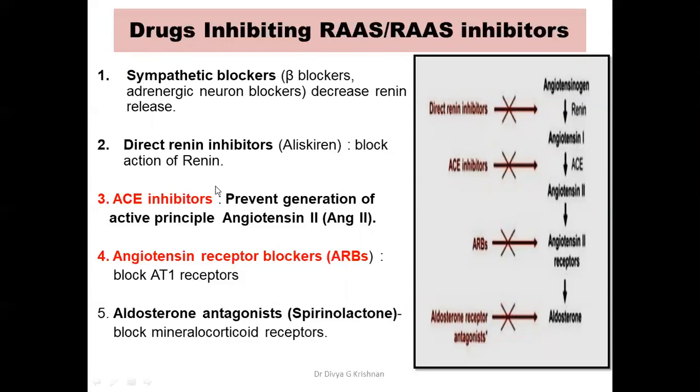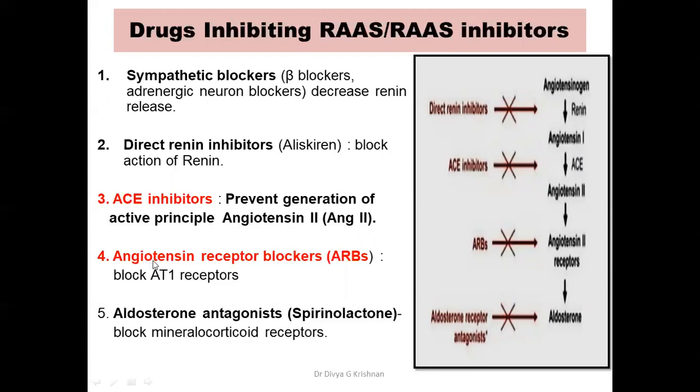Then we have the ACE inhibitors, which will prevent the generation of the active principle angiotensin 2. You can see this conversion will not happen. Angiotensin 1 to angiotensin 2 will not happen because the ACE is inhibited by the drugs called ACE inhibitors.